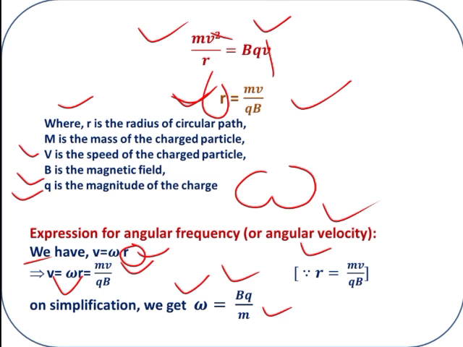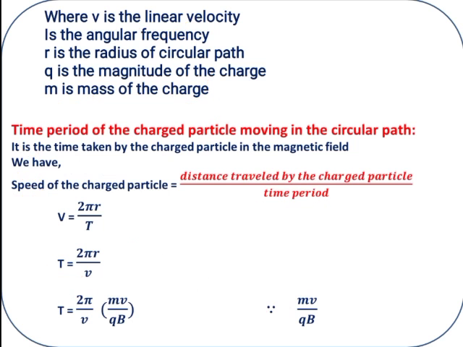So, these expressions will help you to solve the problems. Where v is the linear velocity, and omega is the angular frequency or angular velocity, r is the radius, q is the magnitude of charge, m is the mass of the charge.